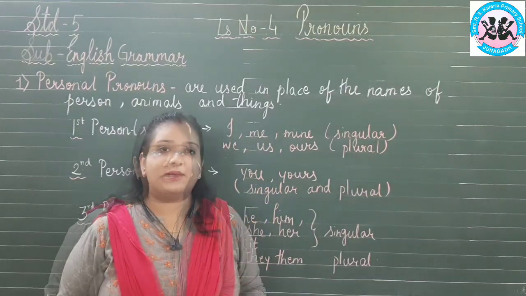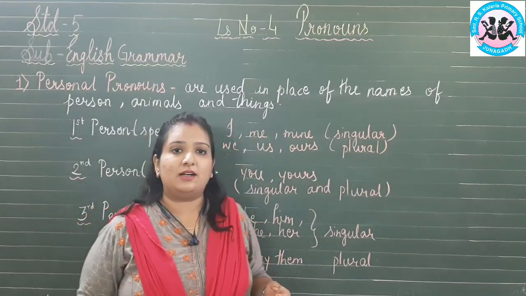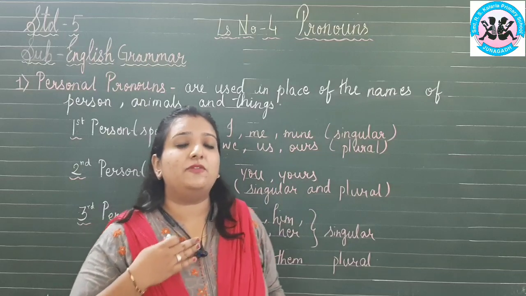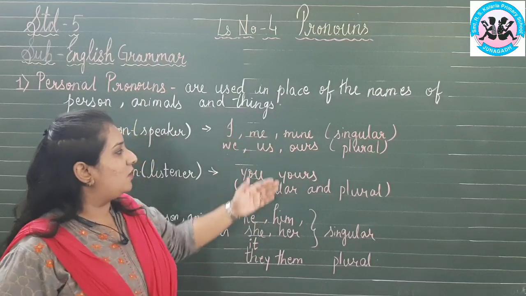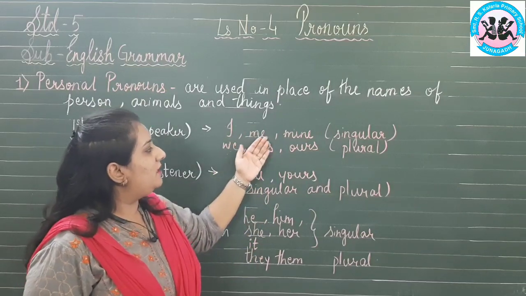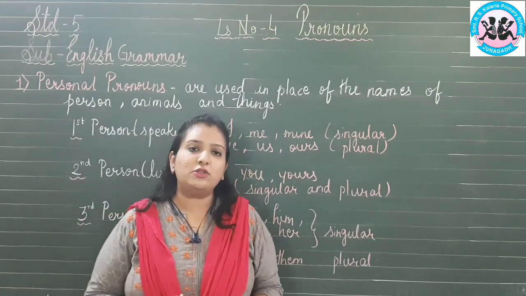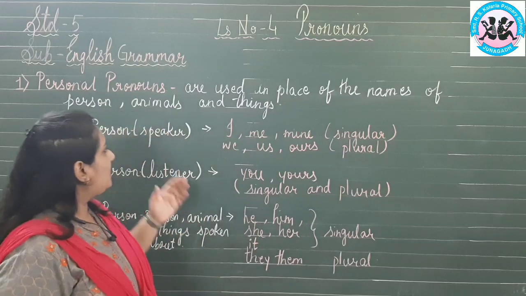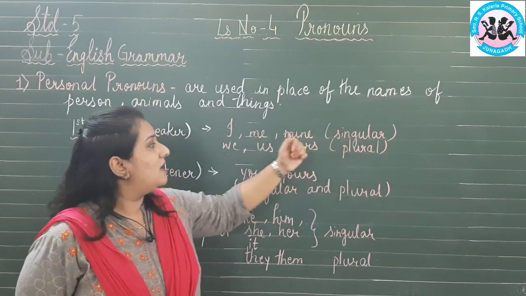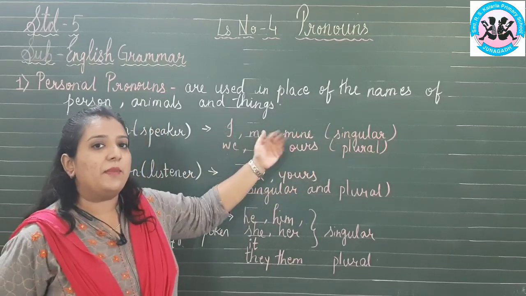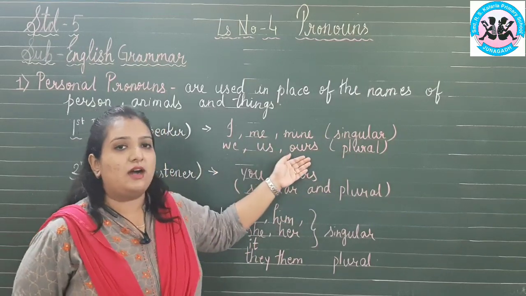Let us study. For example, first person. Who is the first person? The first person is the speaker. Who is the speaker? If I am talking, I am the first person. So I am the speaker. So what pronouns can I use? If the noun in the sentence is singular, I will use I, me and mine. If the noun is plural, I will use we, us and ours.